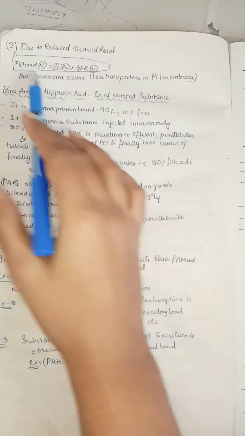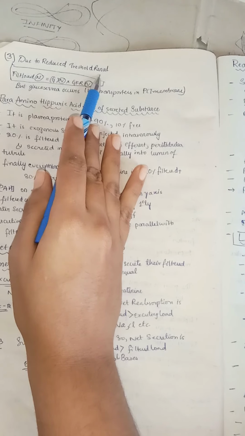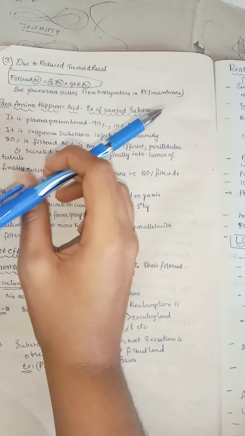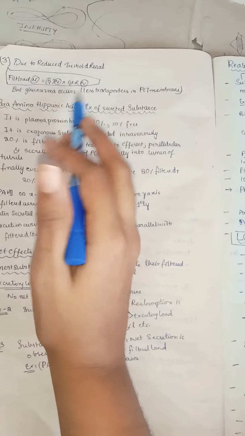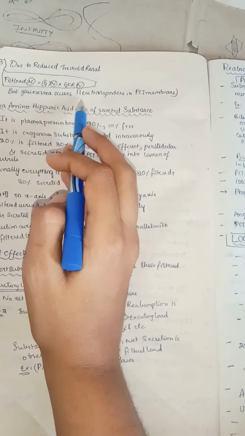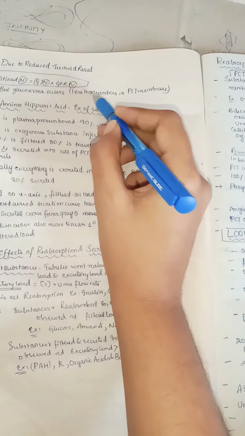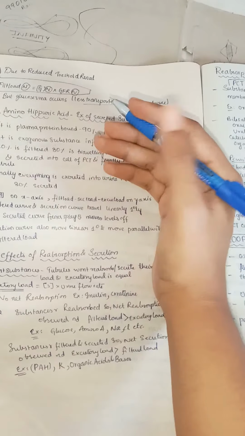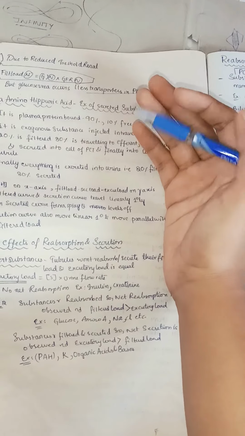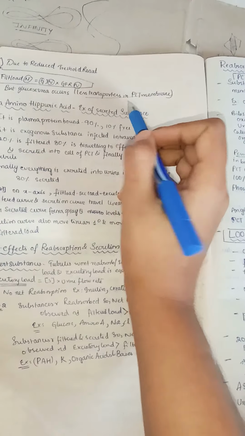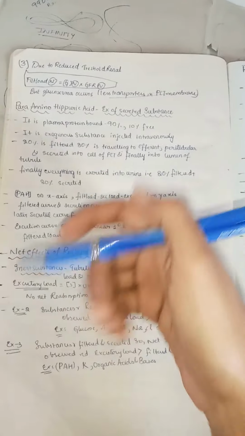Another reason is a reduced renal threshold. The filter load is normal, the glucose is normal, and even the GFR is normal. So what is the problem? Glucosuria occurs because there is less transport in the PCT. If the proximal convoluted tubule has fewer transporters, then even though everything is normal, glucose will appear in urine.